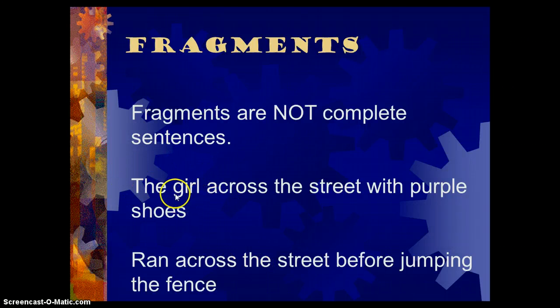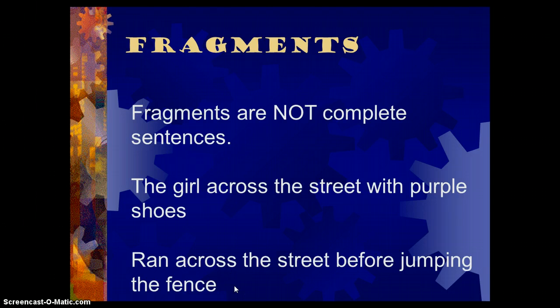So let's look here at the first example, and I'm going to explain it, and then I want you to write down what's missing. So right here, who are we talking about? We're talking about the girl. It's the girl across the street with purple shoes. This entire phrase is describing who. It's describing what girl? It's the girl who lives across the street with purple shoes. But it's missing something. It's missing the action. What about the girl across the street with purple shoes? What about her? It doesn't tell us. So this is an incomplete sentence or a fragment.